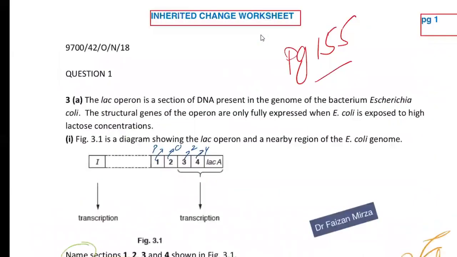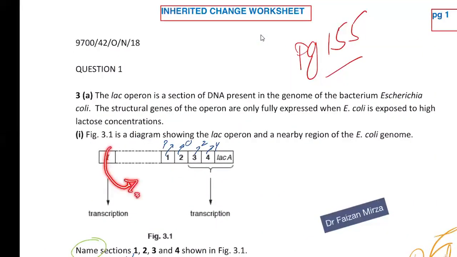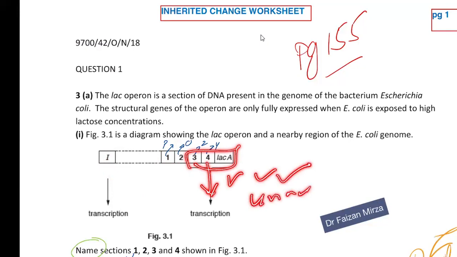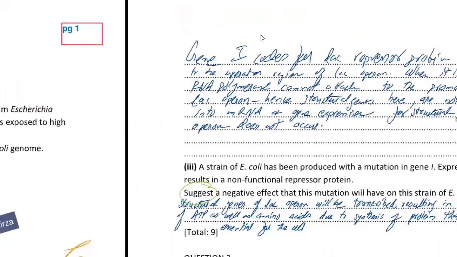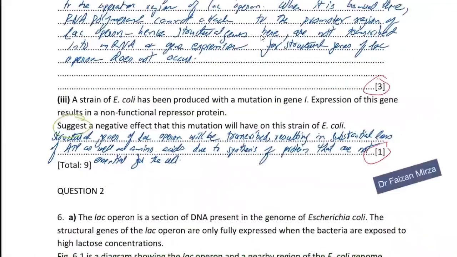coli. They are saying that now this I is producing a protein which is not binding to the operator. So if it doesn't bind there, the promoter is always available for the RNA polymerase to work on. The cell will keep on producing all three proteins: lac Z, lac Y, and lac A. And all these proteins are unnecessary. These are all non-essential. This bacteria is not taking lactose. Why does it even need these proteins?